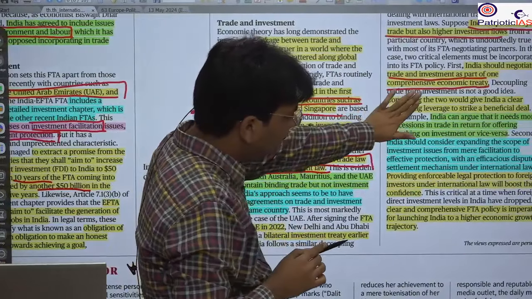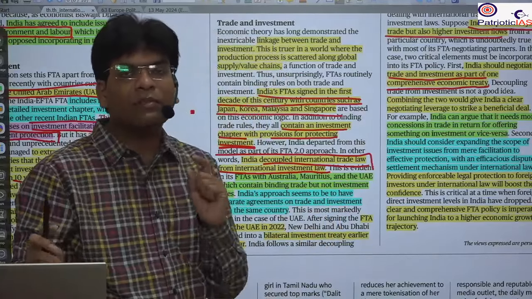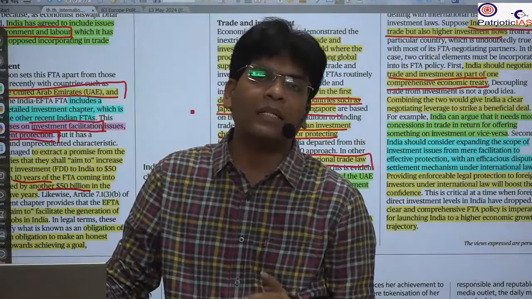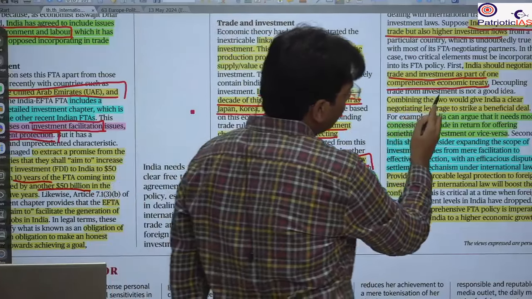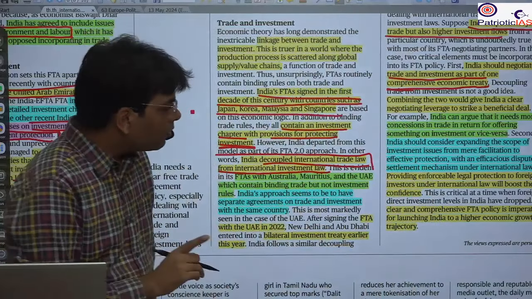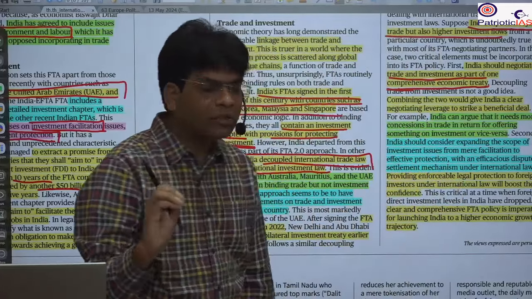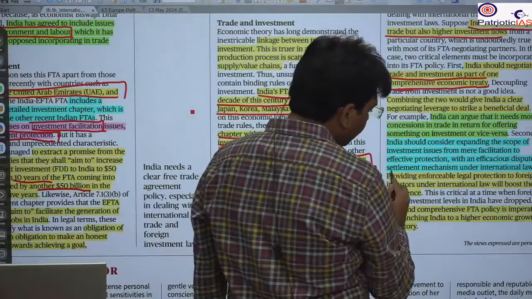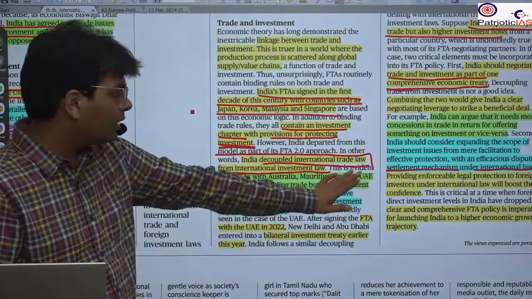In the last you can suggest what India needs to do. India needs to integrate this investment treaty as well as the trade agreement into a single free trade agreement, and here it should be comprehensive. It should have all the provisions in a very clear manner on how we are going to deal with disputes, with respect to the settlement mechanism, and it should be by international law.